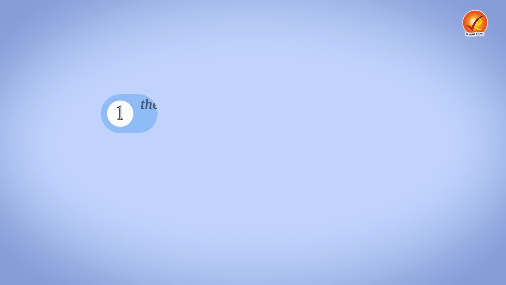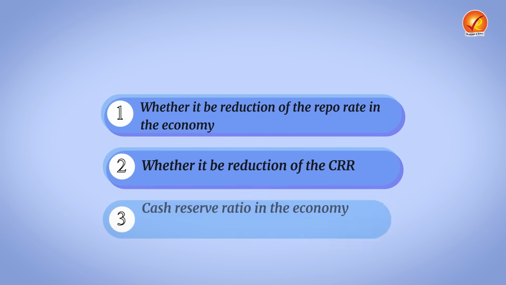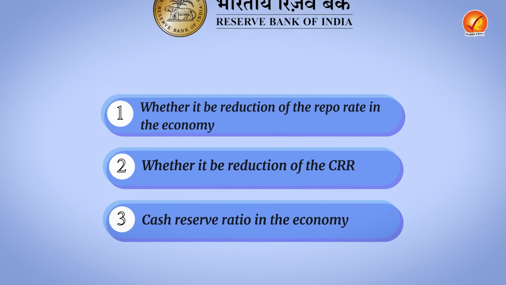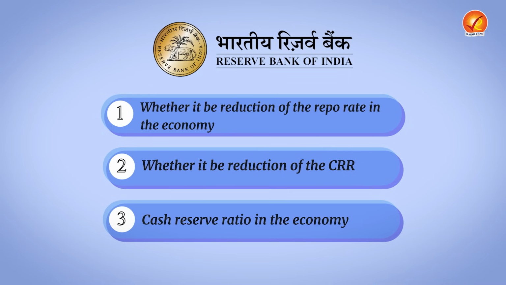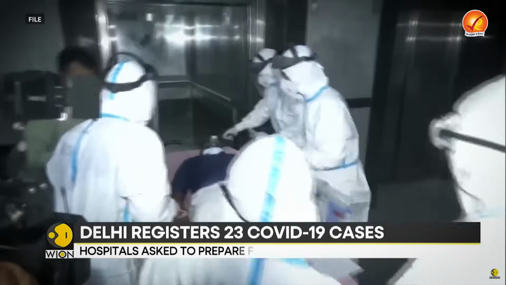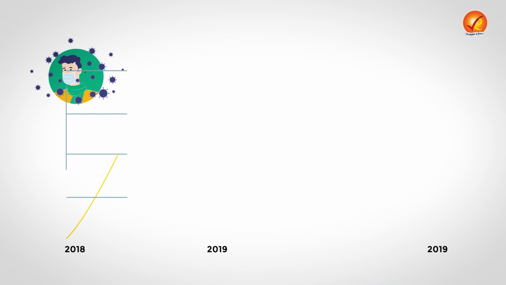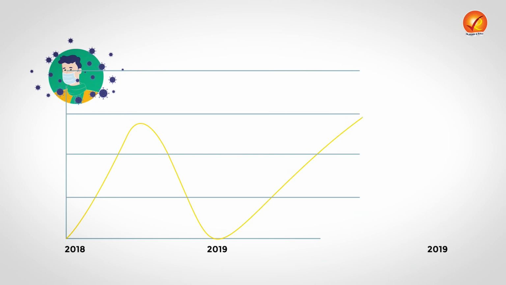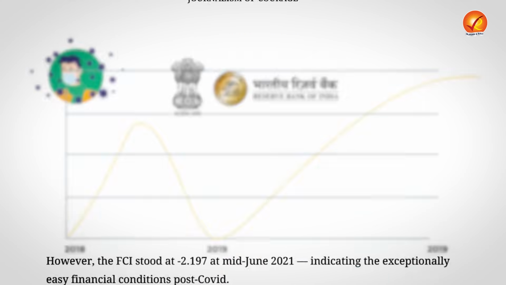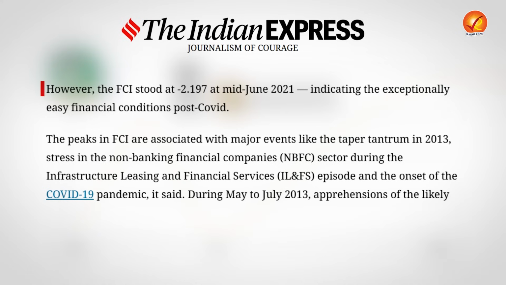Whether it be reduction of the repo rate in the economy, or reduction of the CRR, cash reserve ratio, RBI has tried to inject and improve massive liquidity, which is an era of easing. And after COVID, due to a lot of stimulus packages, we saw huge financial monetary easing in the economy. If we talk about the early COVID period, when we just started recovering and all these measures just started taking place by the central government and the RBI, our financial condition index reached as low as minus 2.197